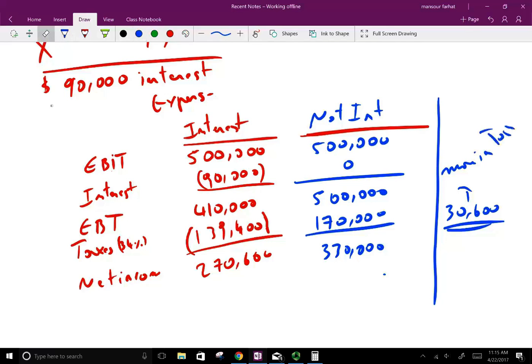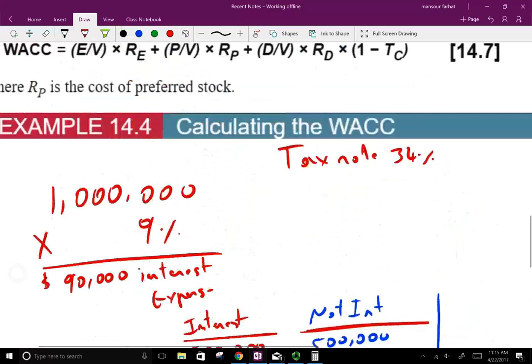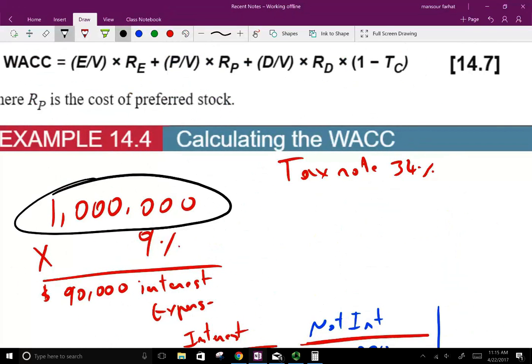Now you might be saying, well, I'll pay more in taxes, but I have a higher net income. But what you are ignoring is, if you did not borrow this $1 million, you had to bring it from somewhere else.